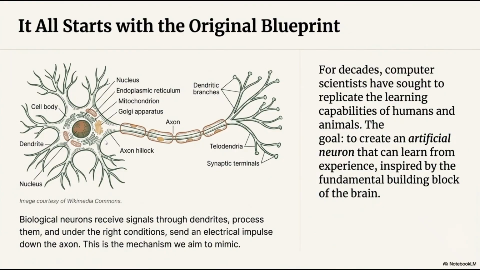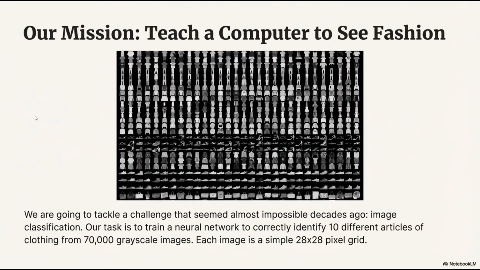We are talking about a computer brain. But just to take a look at our human brain: in biology, our biological neurons receive the signal through dendrites, and under the right condition, they send an electrical impulse through the axons. This is a mechanism we aim to mimic.